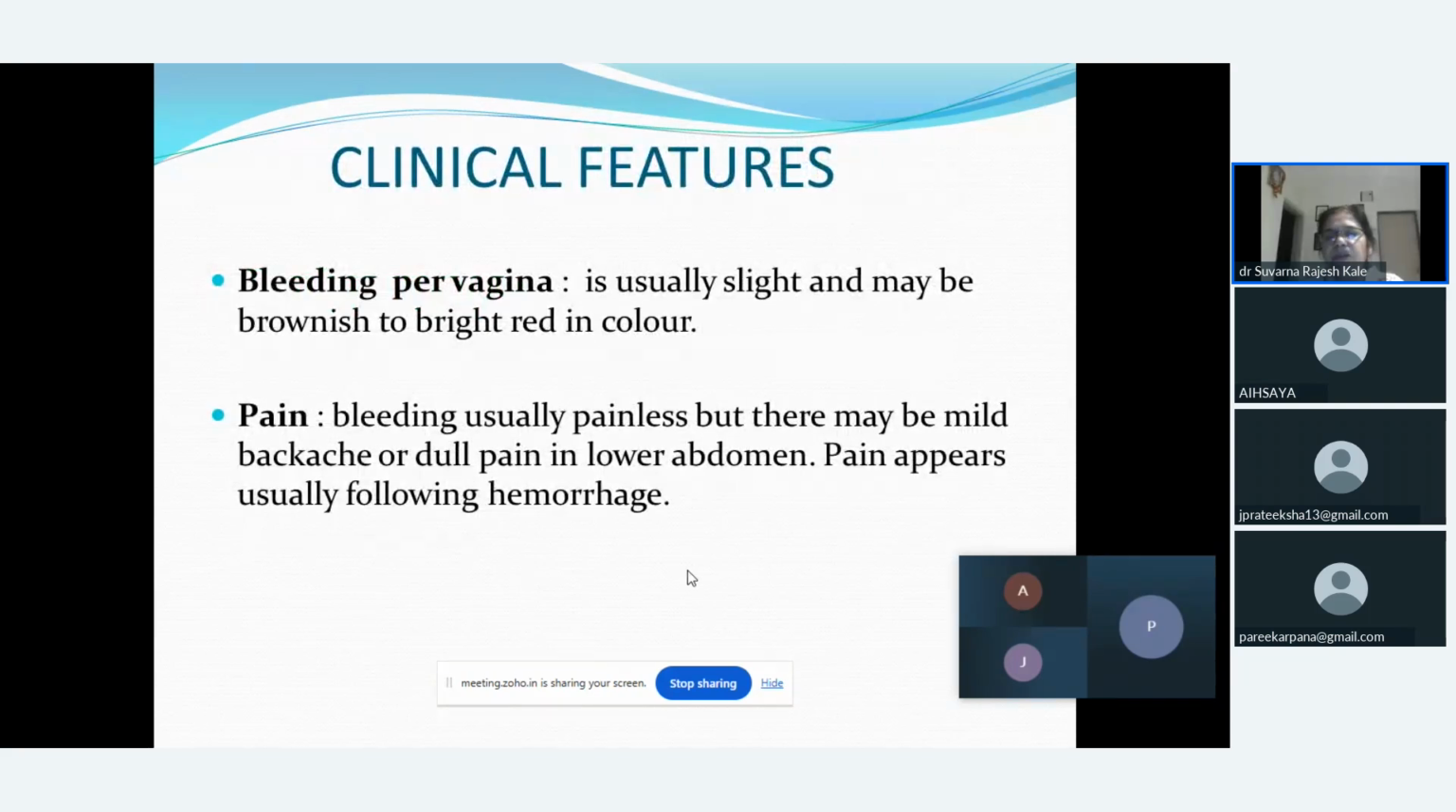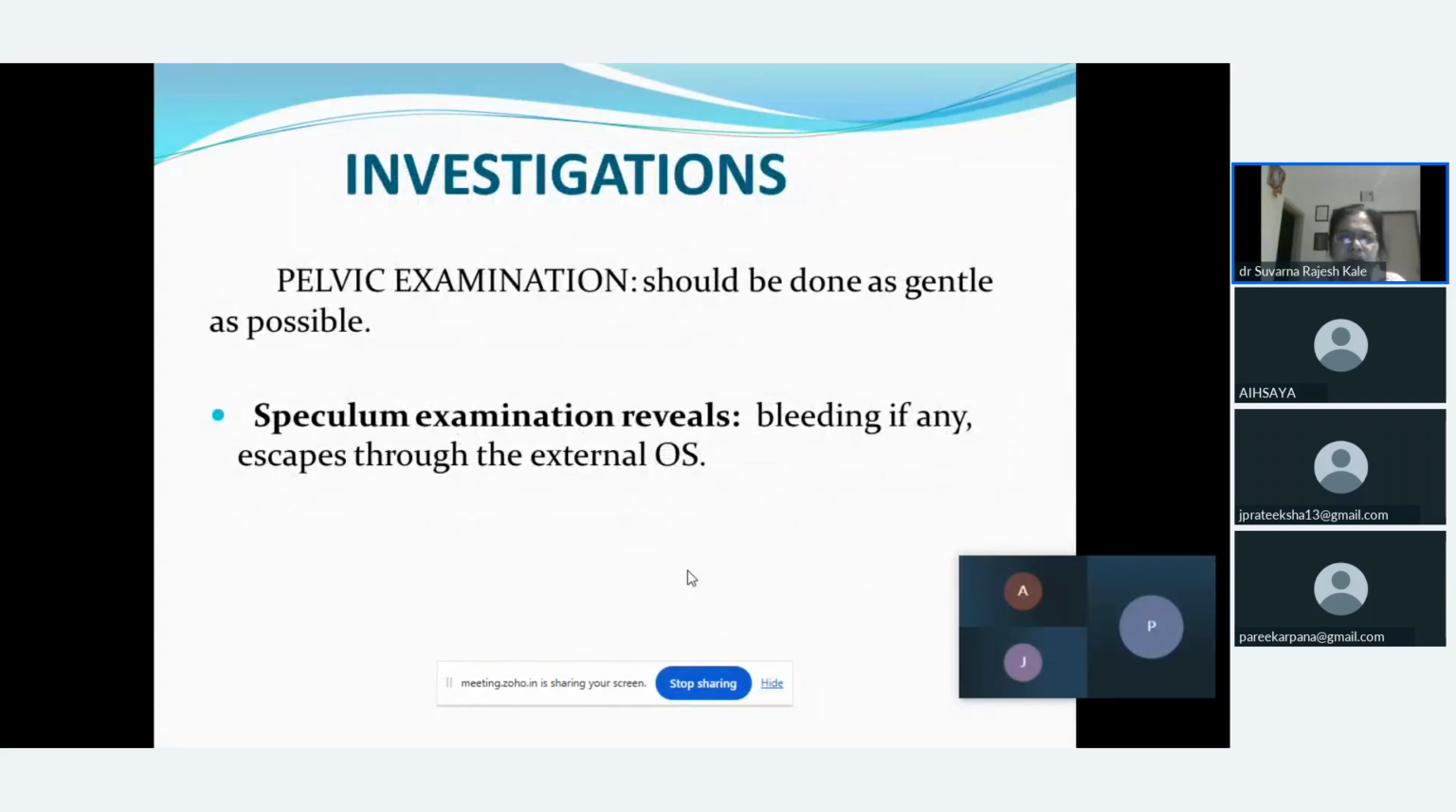So what will the clinical features be, how will the female present to us? There will be per vaginal bleeding, usually in the form of spotting or very scanty bleeding, which may be brownish to bright red in color. Pain may be absent, or it may be very mild pain which may go to the back, or a dull aching pain in the lower abdomen. Pain usually appears following the hemorrhage. This is a very typical picture in threatened abortion.